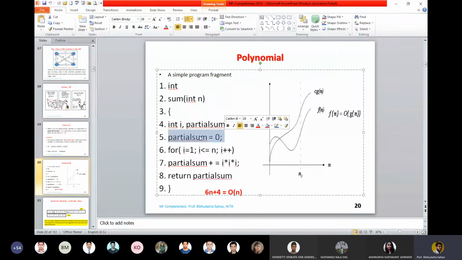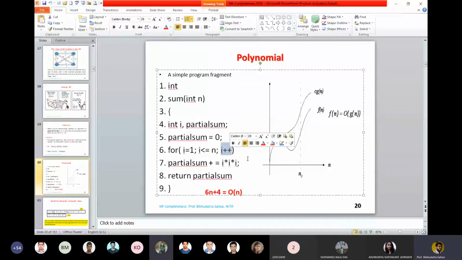This line contributes 1. When you come to this line, this contributes 1, this contributes 1, and this contributes how many times? How many times is the increment to be there? n times? N times or n plus 1 times? N plus 1 times, because n times it will enter the domain of the loop, and on the n plus 1 it will exit from the for loop.